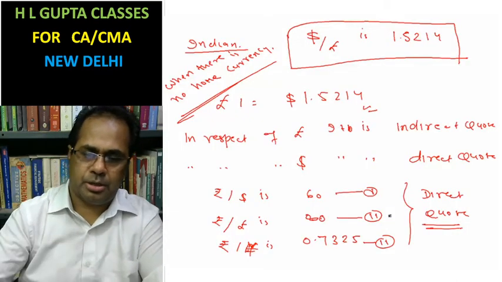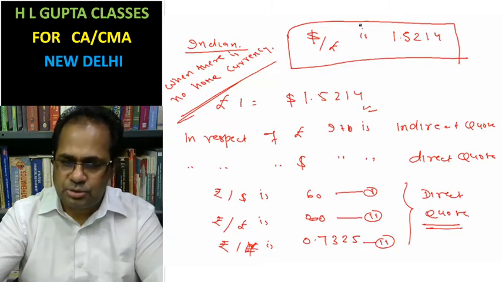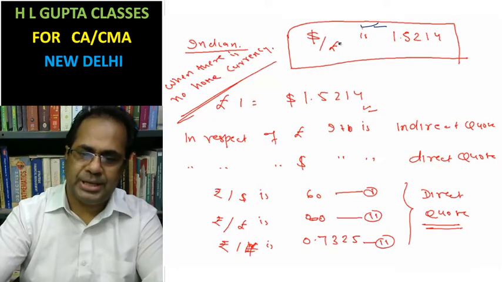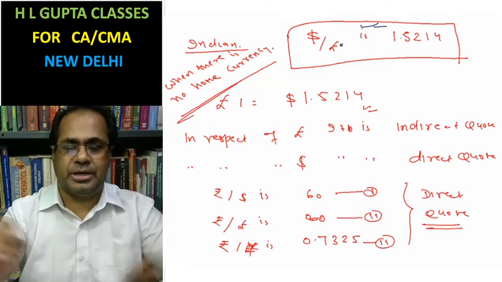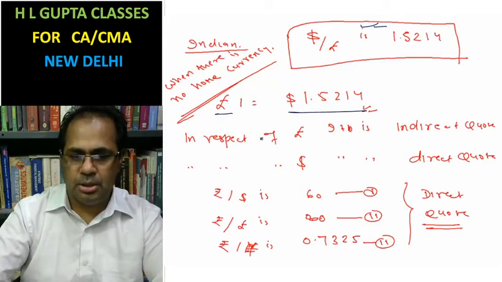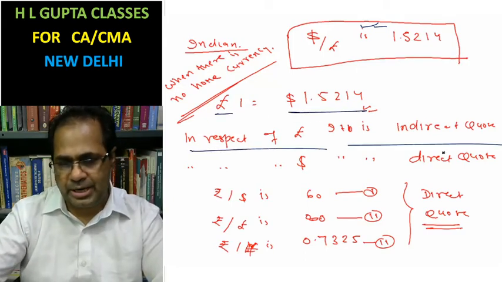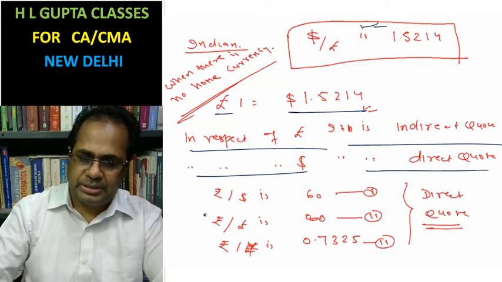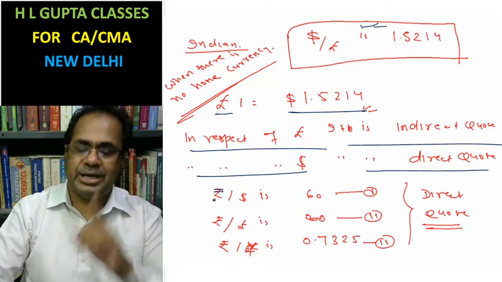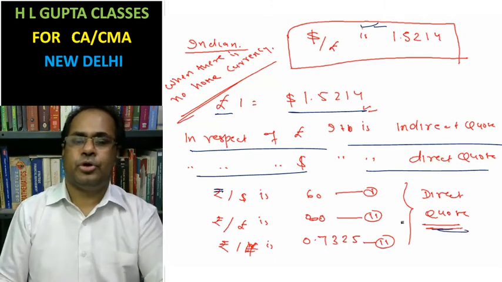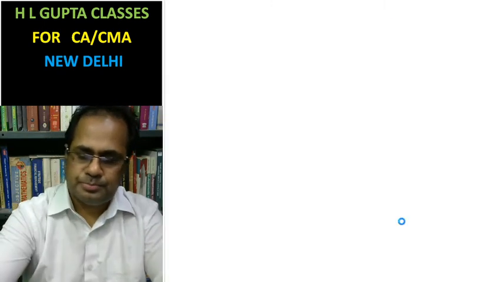Okay, look here. In this quotation, which one is home currency and which one is foreign currency? Suppose it is not identified. Then you write pound 1 equals this. In respect of pound, it is an indirect quote. In respect of dollar, it is a direct quote. But if the home currency is identified as rupees, and rupees are written directly, then this quotation is said to be a direct quote. Do you understand direct quote and indirect quote?